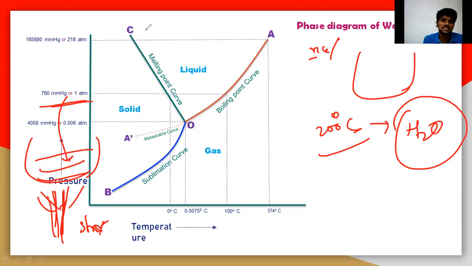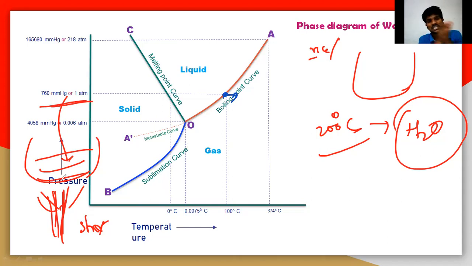Definitely, when the water reaches 100 degrees Celsius, after 101 the water will easily evaporate. The water will be completely evaporated and the dal completely dried up. So what happens? It cannot cook as early as possible. It actually needs 200 degrees Celsius, but that is not possible at this pressure. So if you increase the pressure, you can easily increase the boiling point of water to 200 degrees Celsius.